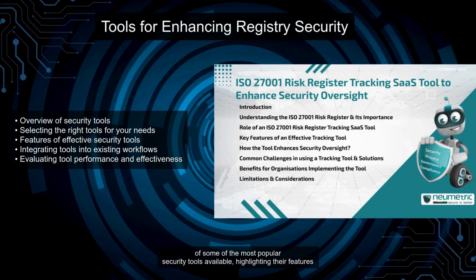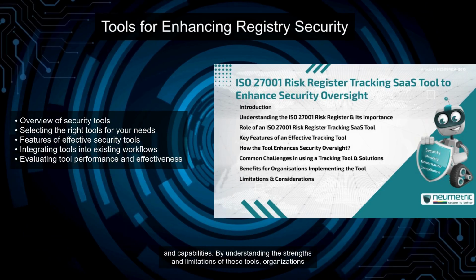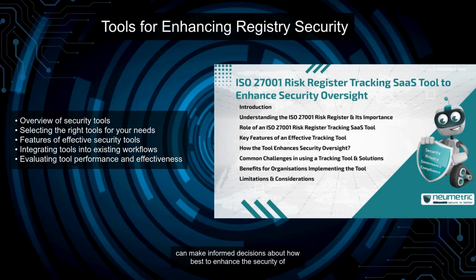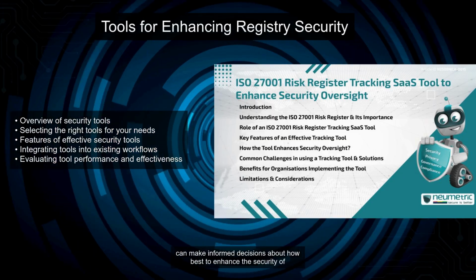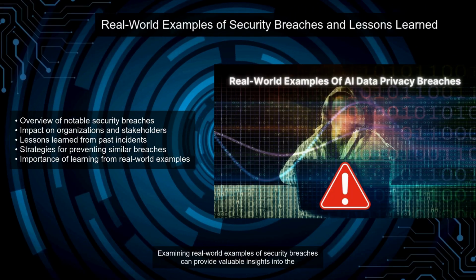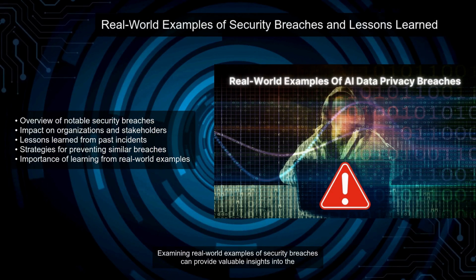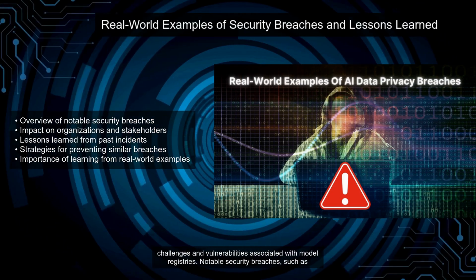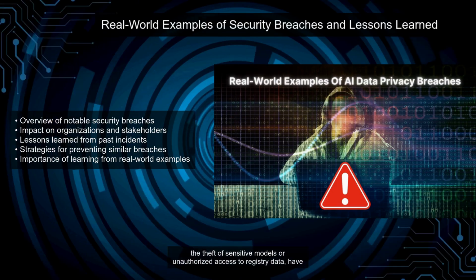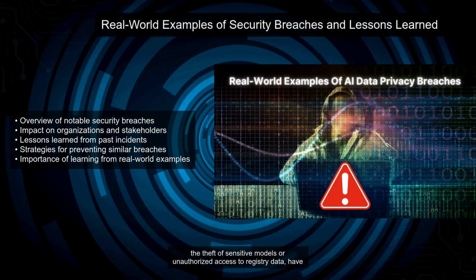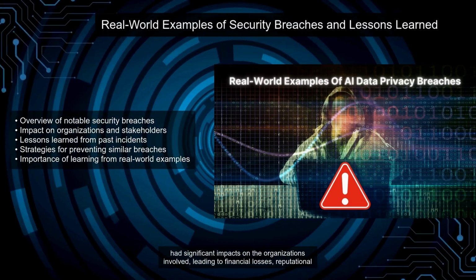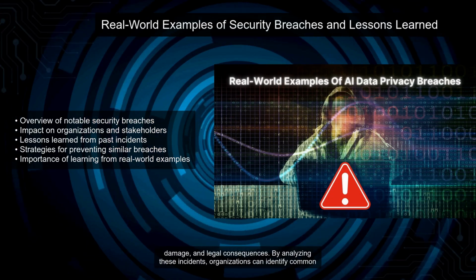Throughout this section, we will provide an overview of some of the most popular security tools available, highlighting their features and capabilities. By understanding the strengths and limitations of these tools, organizations can make informed decisions about how best to enhance the security of their model registries. Examining real-world examples of security breaches can provide valuable insights into the challenges and vulnerabilities associated with model registries. Notable security breaches, such as the theft of sensitive models or unauthorized access to registry data, have had significant impacts on the organizations involved, leading to financial losses, reputational damage, and legal consequences.